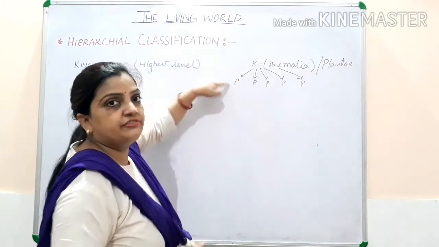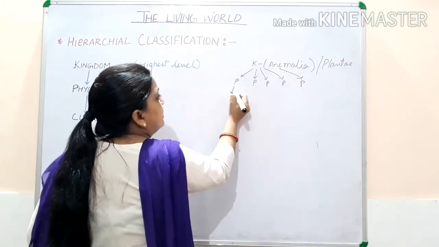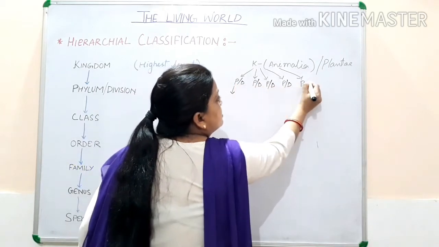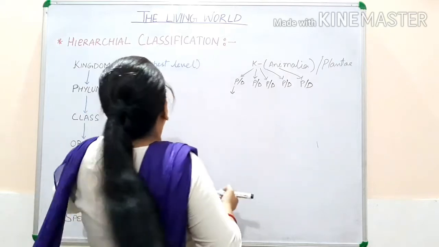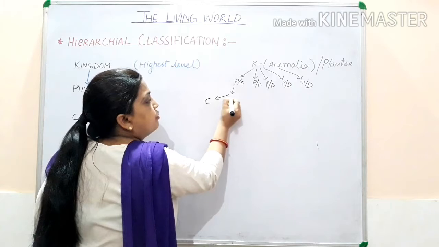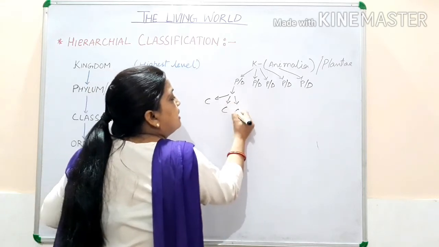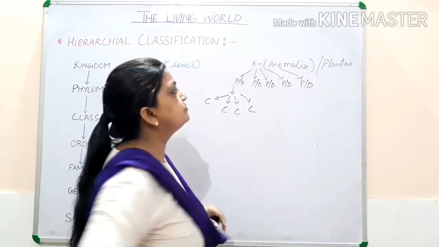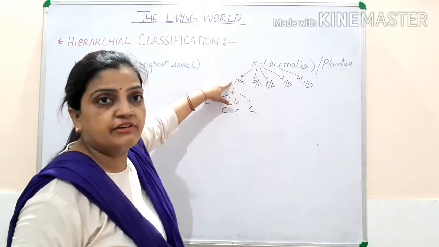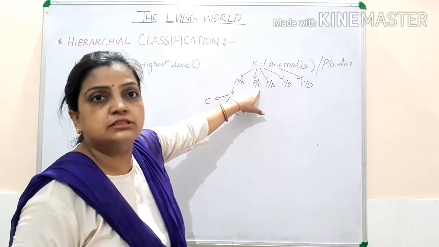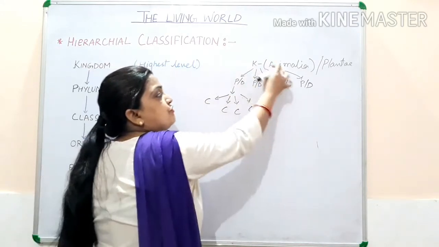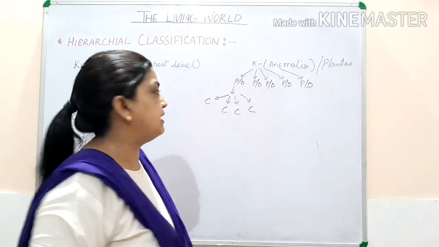Now if we consider one single phylum, or division in case of plants, this one phylum is having multiple classes. Different classes of organisms are there. The classes of this phylum will be different from this, on the basis of similarities and dissimilarities of characters.